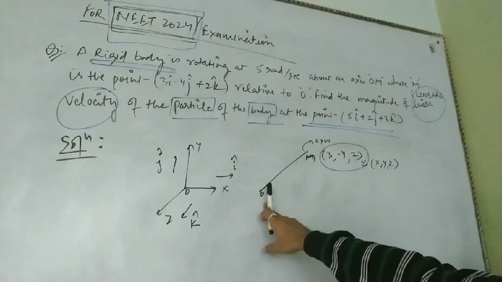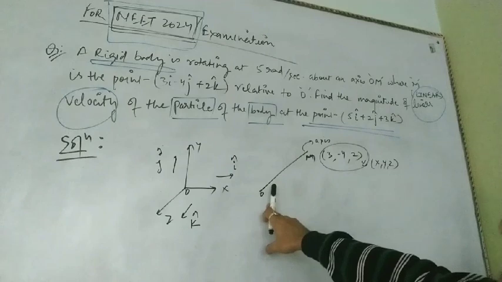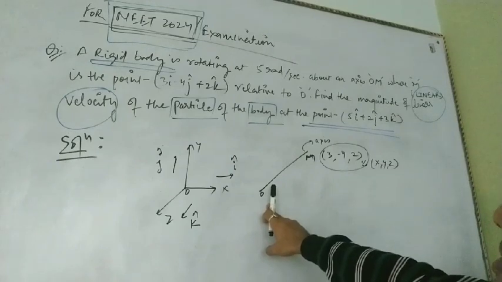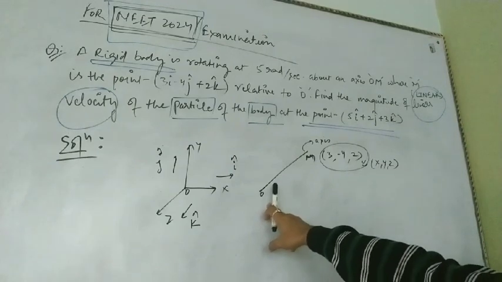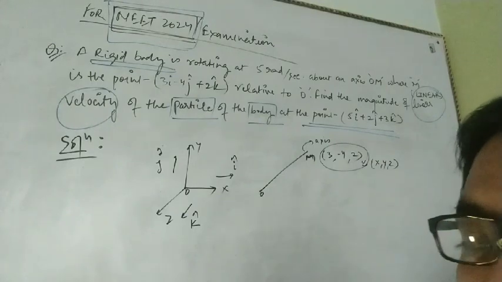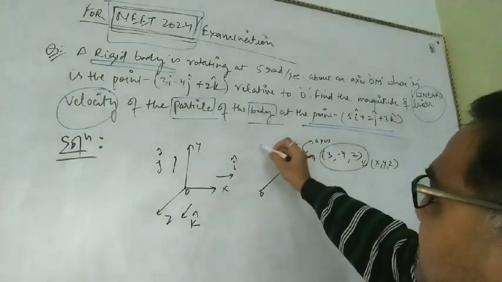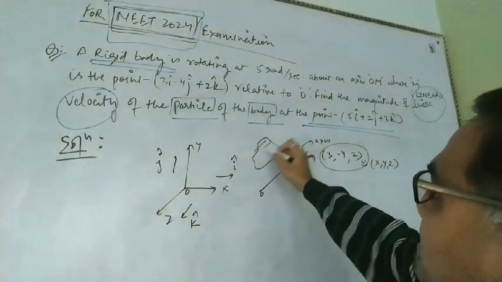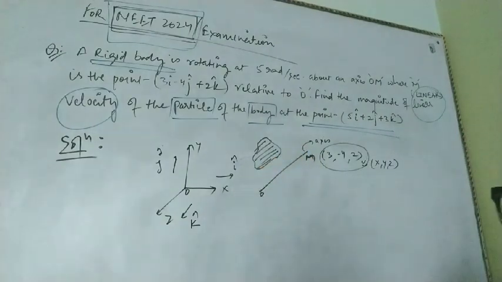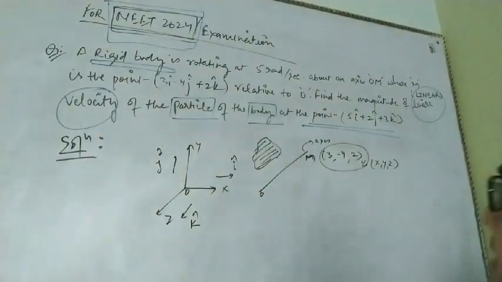Find the magnitude of the linear velocity of the particle of the body at the point 5i plus 2j plus 3k. The important thing to realize is that we have to obtain the linear velocity of a particle of the body. The shape of the body has not been given, so we consider it as a rigid body.